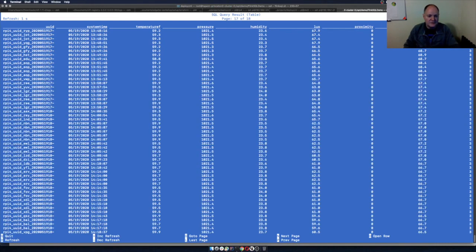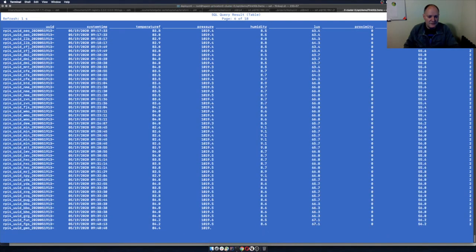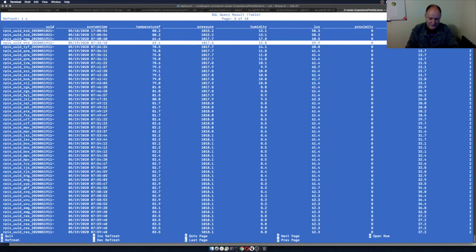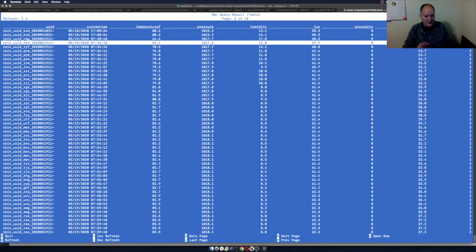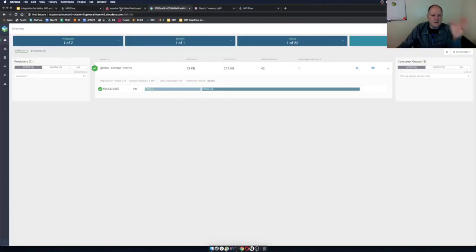And we can look at previous values from this, and I could go in and examine one particular record to see what's going on at the time. This is great for debugging. This can be inside an application that's feeding a live report. This can be inside of a microservice, whether I do that with Kafka Streams or with Flink or Spark or Spring Boot, wherever you might want to do that, and display this data while it's coming through the system. It's a great way to do this with very little code.